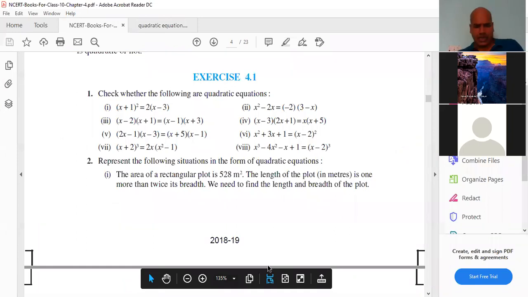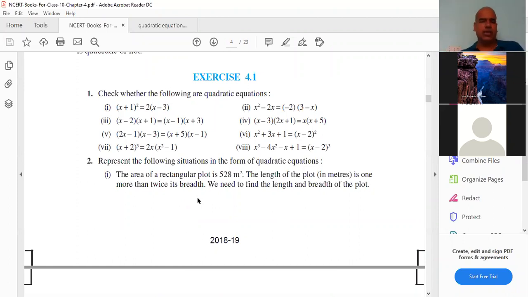See the word problems. Represent the following situations in the form of quadratic equations. Means just you have to write a quadratic equation only. The first bit I am reading the question. The area of a rectangular plot is 528 meters square. The length of the plot in meters is one more than twice its breadth. We need to find length and breadth of the plot.